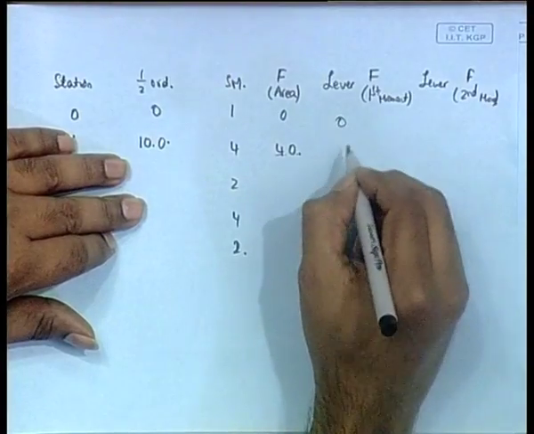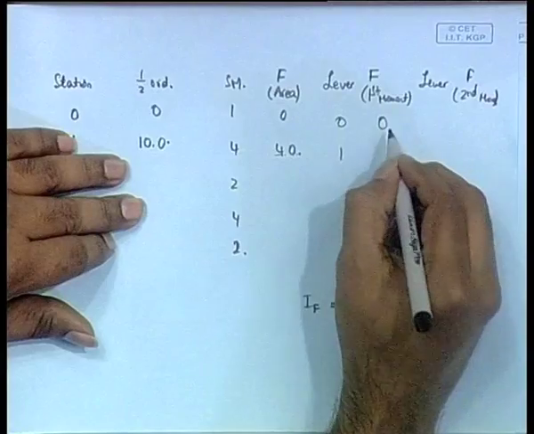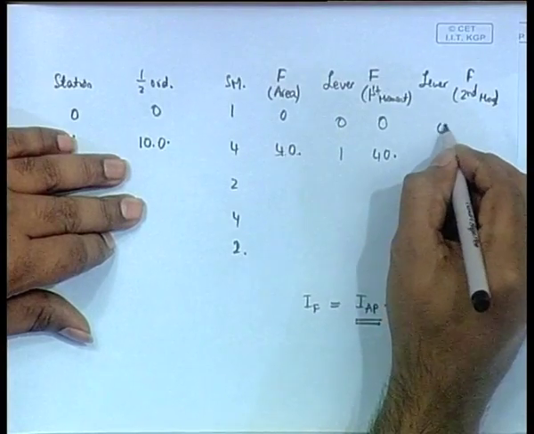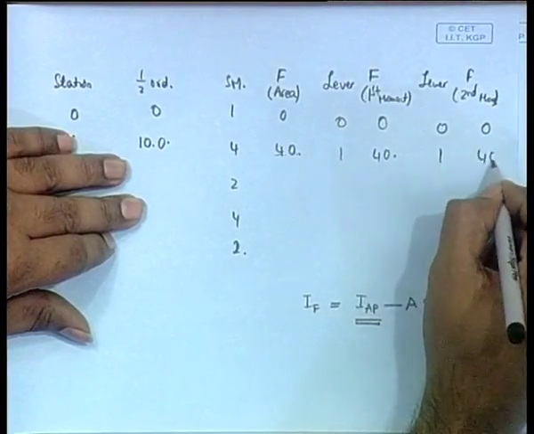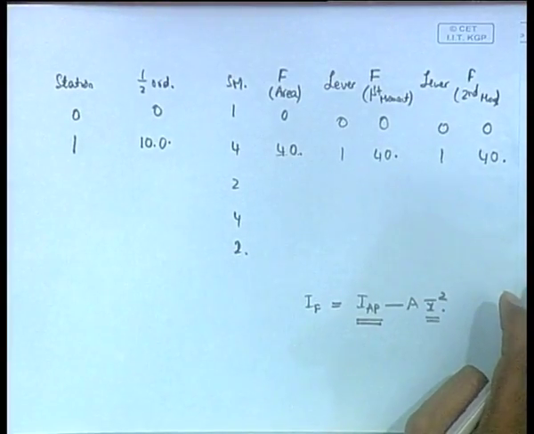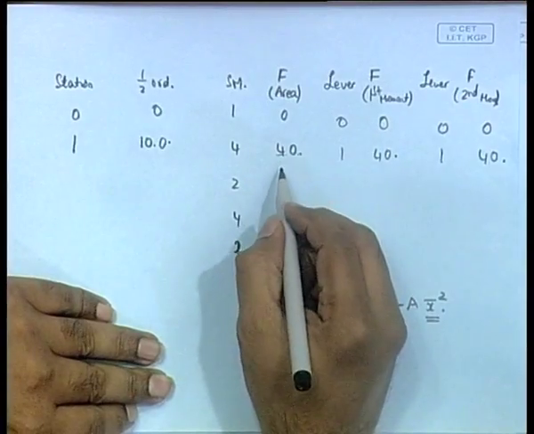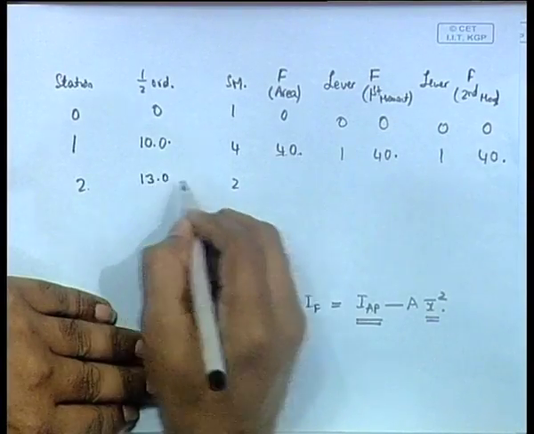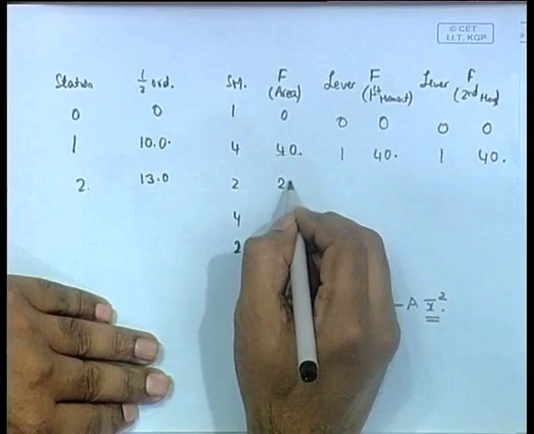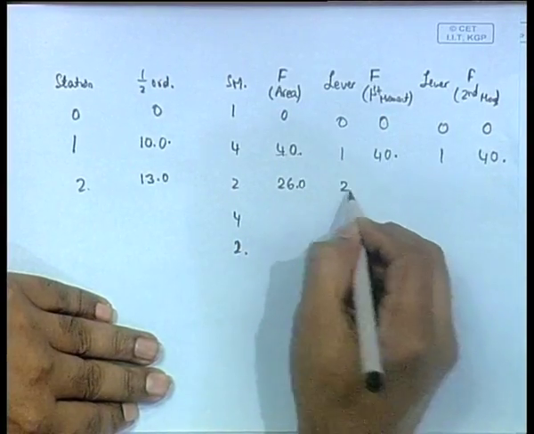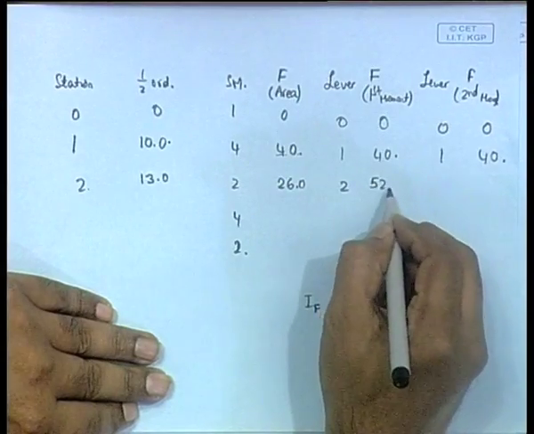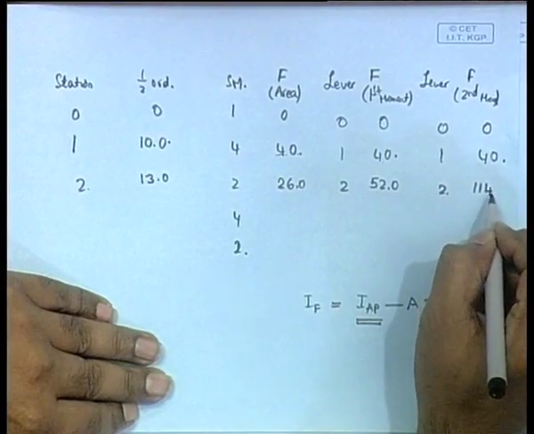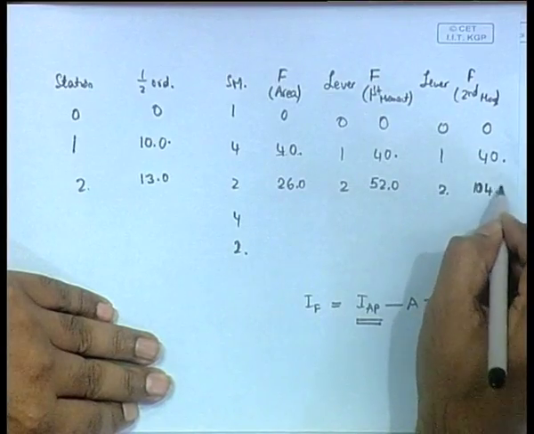This we will go 0 1, so this will be 0, like this will become 40. Now again the same lever, this will give you your second moment. Similarly, let me write the third one also: second will become 13.0, this becomes 26, you multiply it with the lever, it becomes 52, you multiply it with the lever again, 104, sorry, 104.